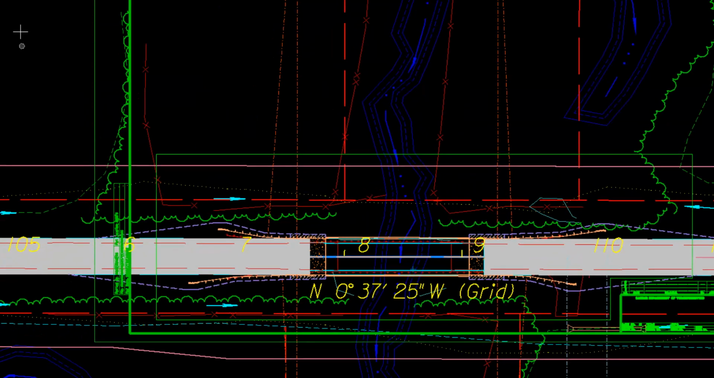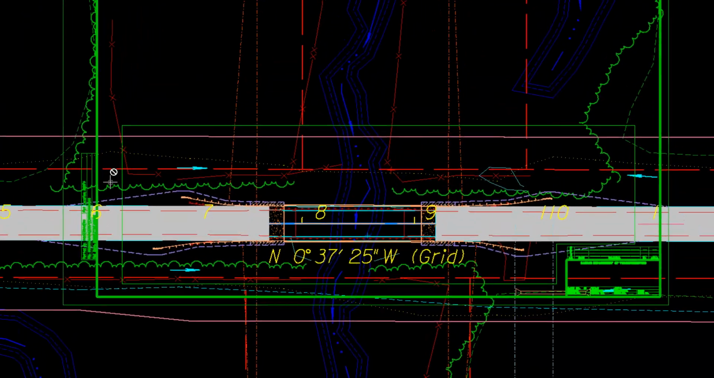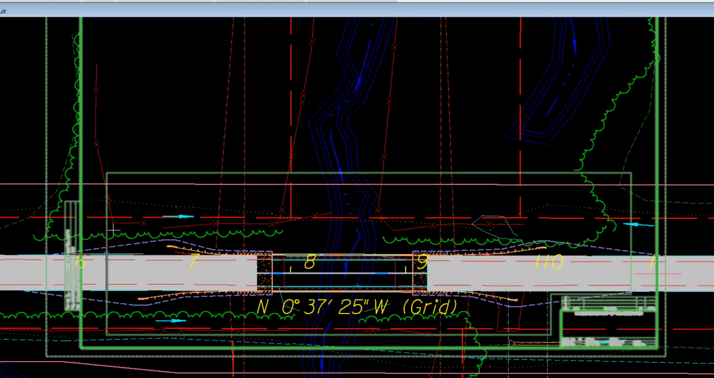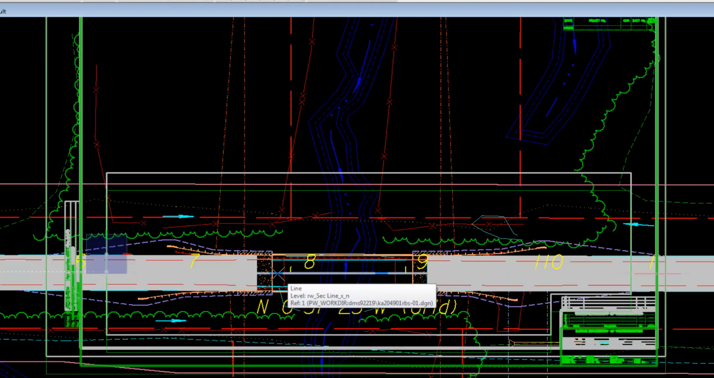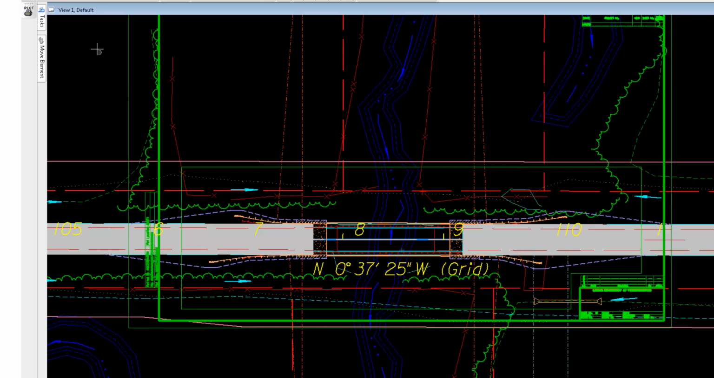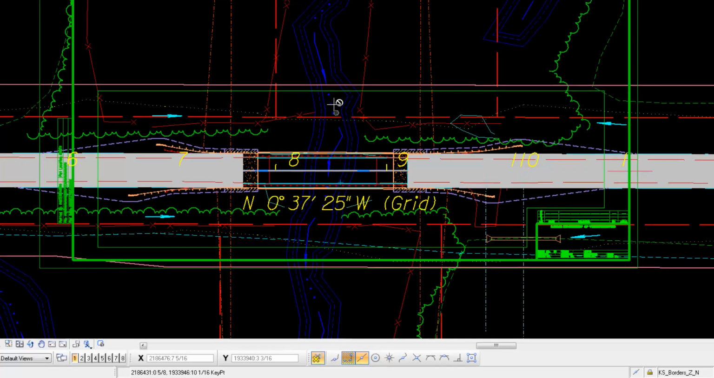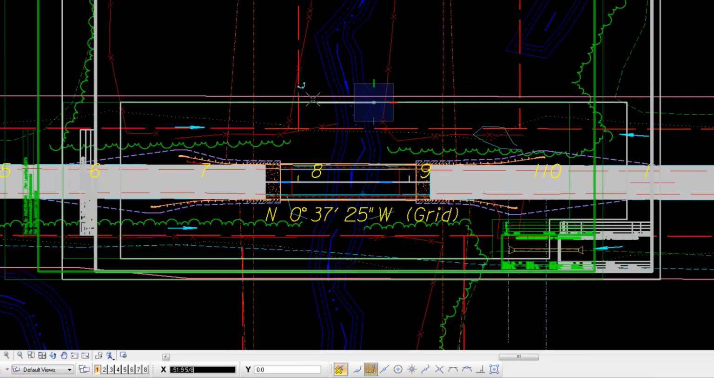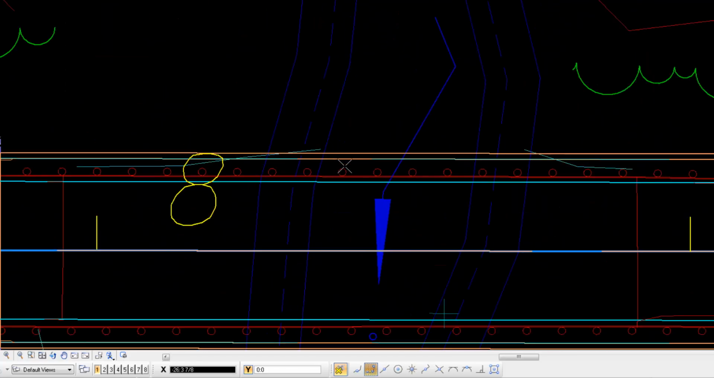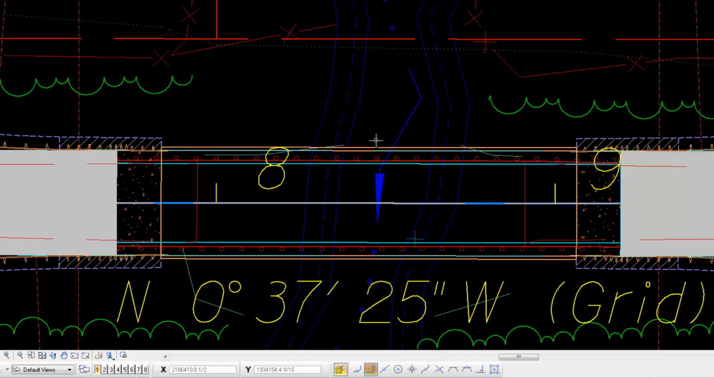Now we're going to move the sheet into position. I'm going to move from the middle of this clip shape to my alignment, to center line of the alignment. Then I'm going to move in the horizontal direction from the middle of the clip shape. Stay in horizontal. I'm going to move it to the center line of the bridge. Middle of the bridge.